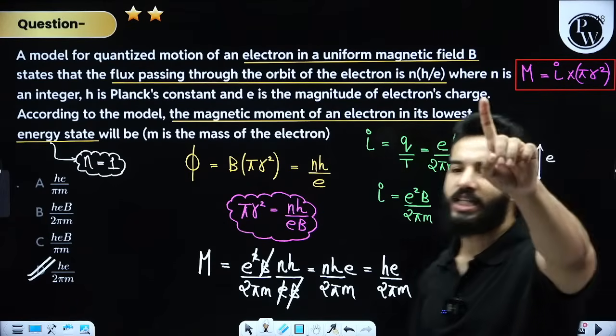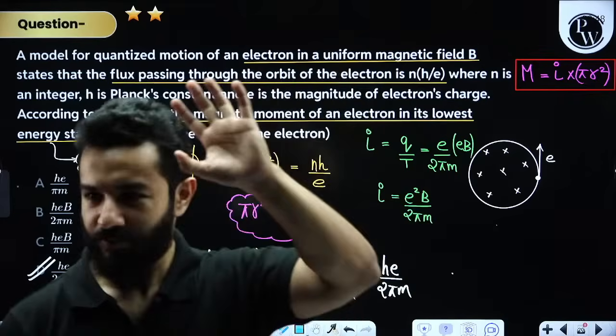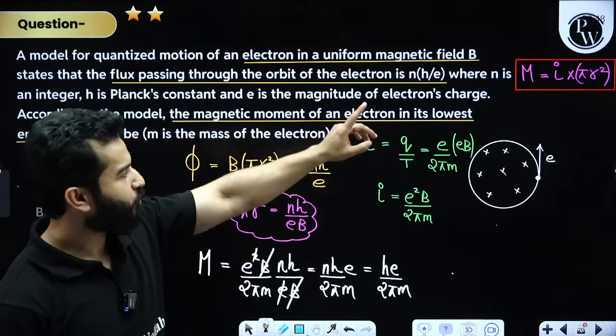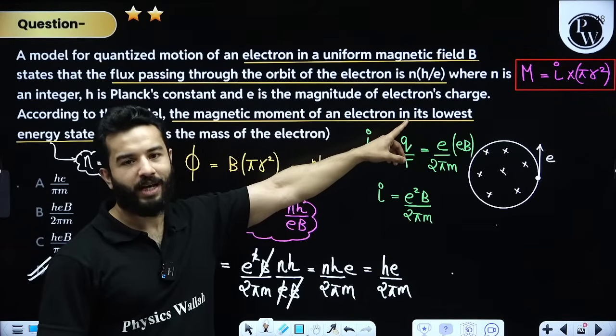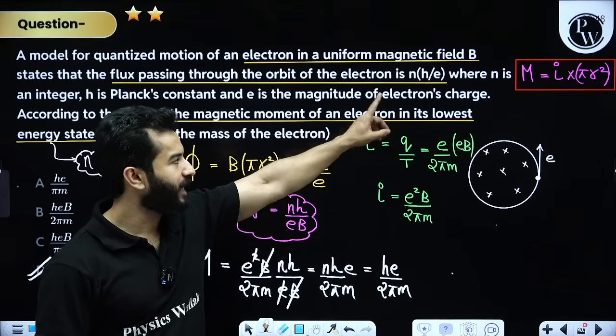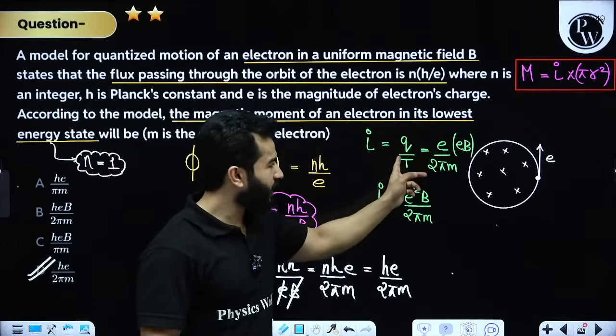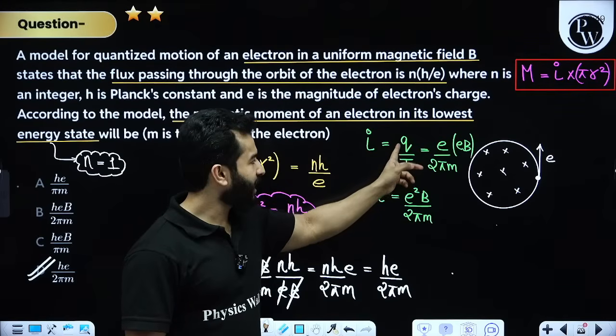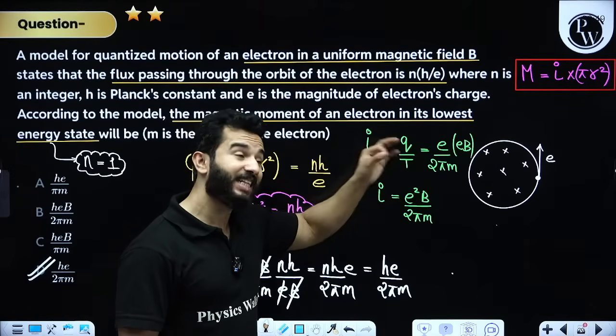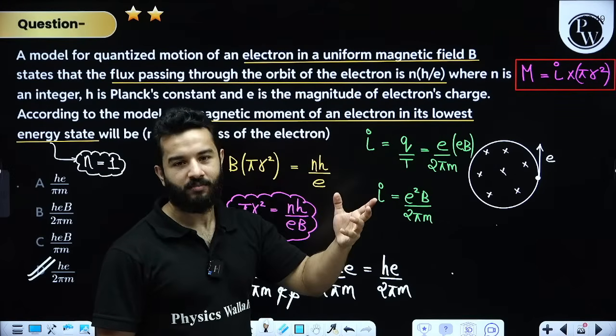So I'll give you a trick. I'll give you a hint. Hint is, always focus on your main answer. Main answer is magnetic moment. That means I multiplied by pi r square. Now try to write down current, and then current can be written as e divided by T, and then find out how to write down time period.